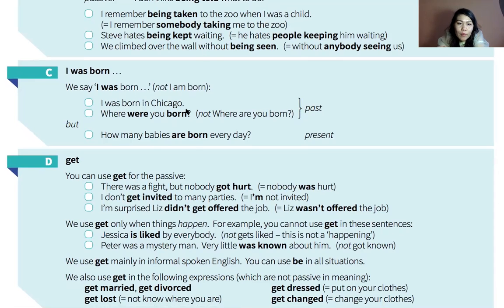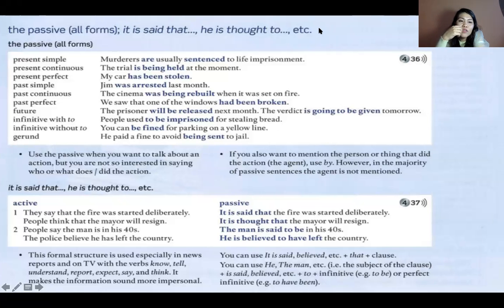So the passive form, as I told before, we use when we don't do something, right? When we didn't do something. Or when we don't talk about who did these actions. Yes, in that case, we use passive forms. And also it's said. It's said. There is such an expression, also a passive form. It's said. It is said, he is thought, yes.